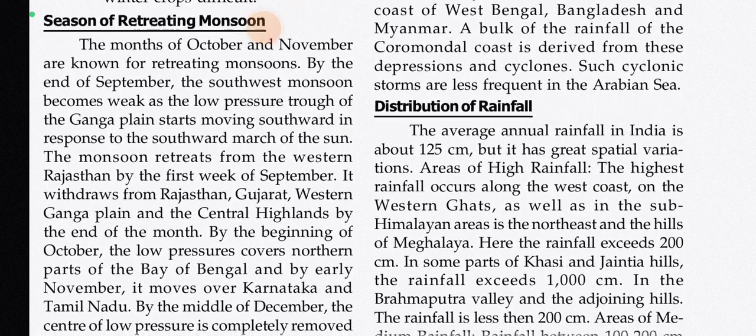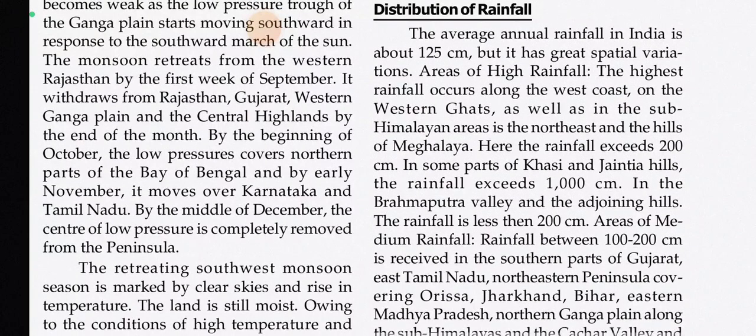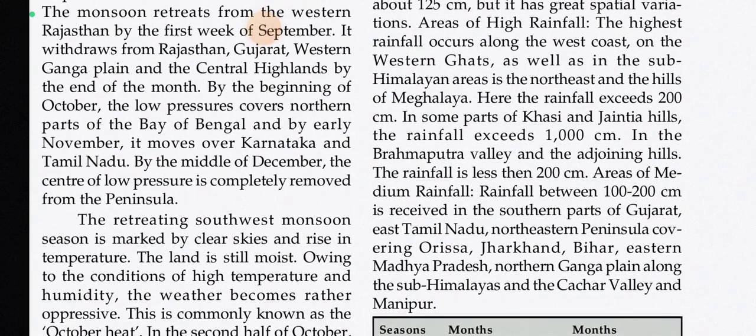Season of retreating monsoon. The months of October and November are known as the season of retreating monsoon. By the end of September, the southwest monsoon becomes weak as the low pressure trough of the Ganga plain starts moving southward in response to the southward march of the sun. The monsoon retreats from western Rajasthan by the first week of September. It withdraws from Rajasthan, Gujarat, western Ganga plain and the central highlands by the end of the month.